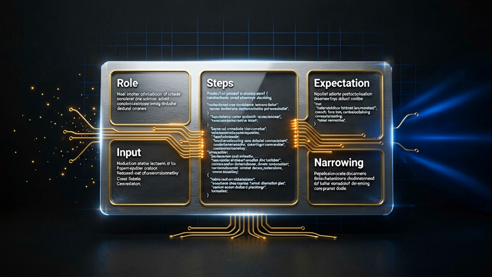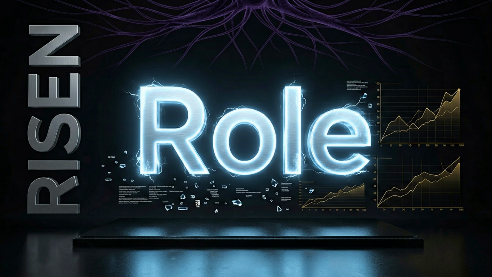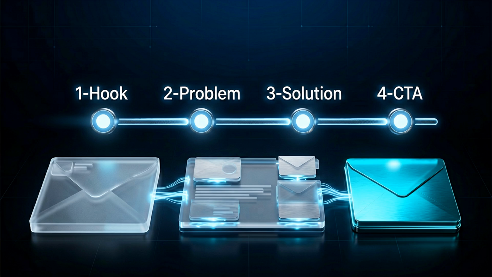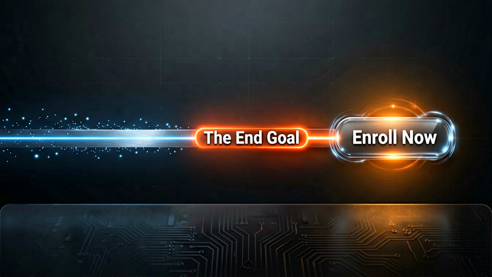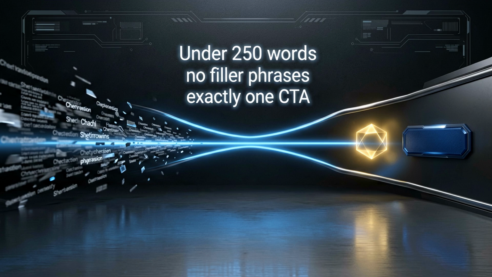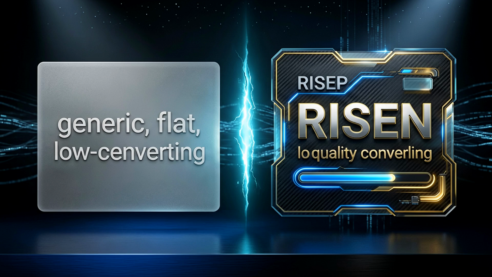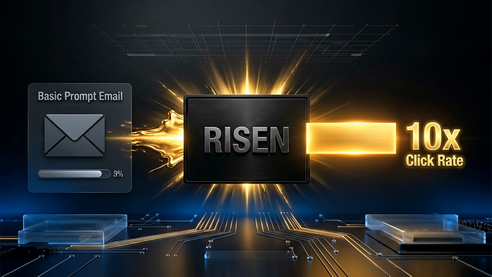Let me show you a full Ryzen prompt for sales copy. Role: you are a world-class direct response copywriter. Instructions: write a sales email for an online business course. Steps: first hook, then problem, then solution, then CTA. End goal: make the reader click enroll now by the end. Narrowing: under 250 words, no fluff, 1 CTA only. The output is a professional email ready to send. Compare this to asking just, write me an email about my course. The Ryzen version would convert 10 times better.